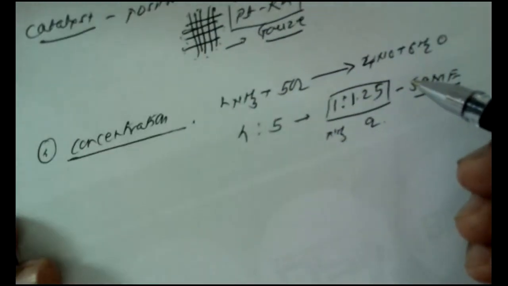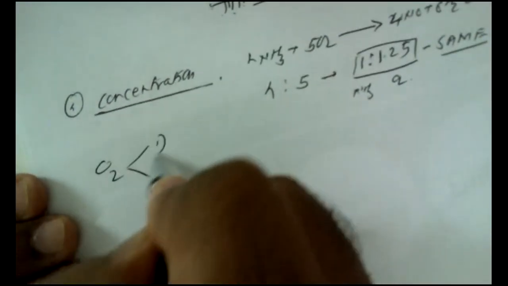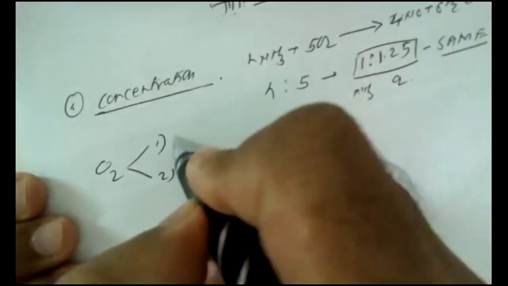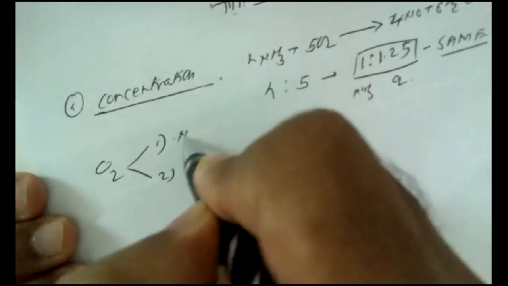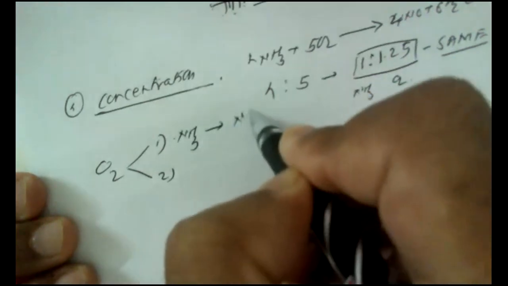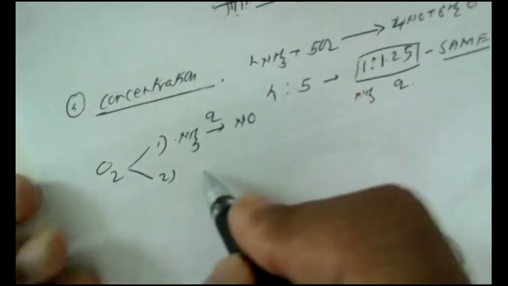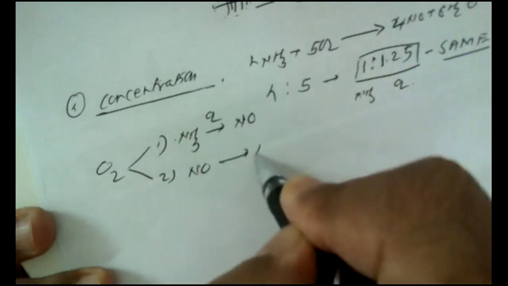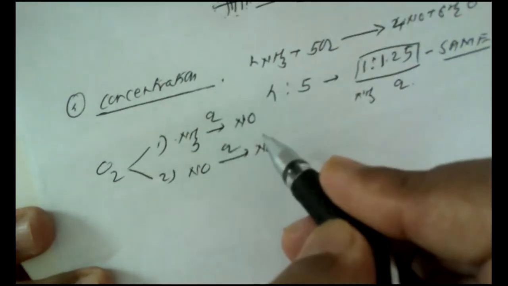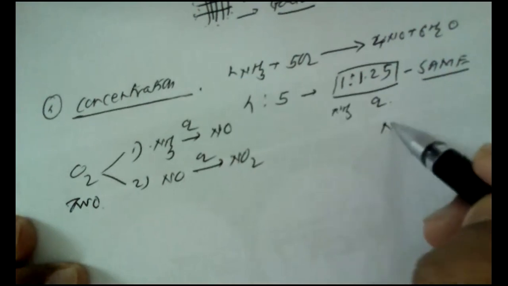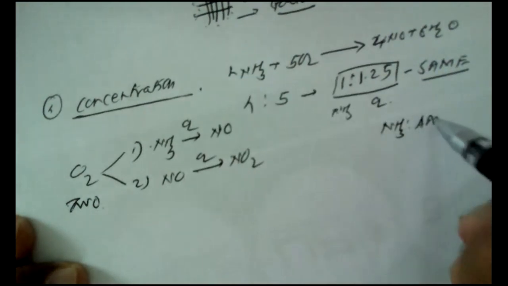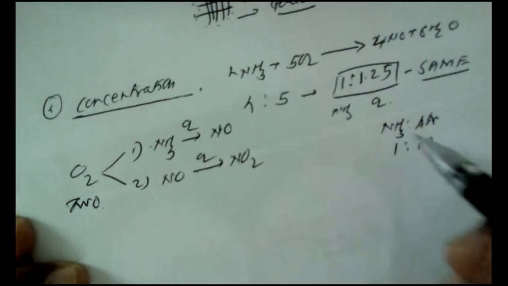But in practice, maximum oxygen is required, because oxygen is required for 2 important processes. The first process is to oxidize ammonia into nitric oxide, and to convert nitric oxide into nitrogen dioxide, this oxygen is needed. So for these 2 reasons, in practice the ratio of ammonia gas to air or oxygen is 1:10.